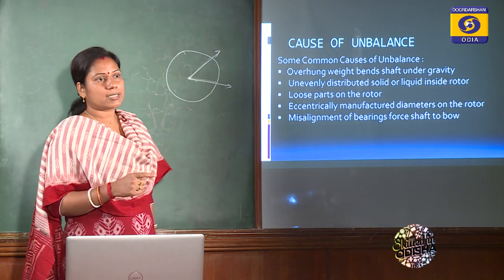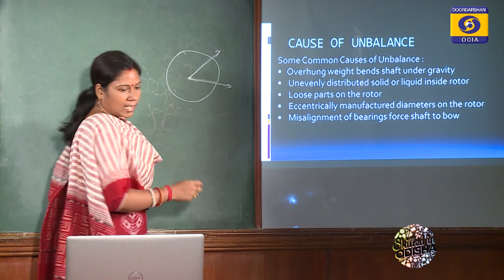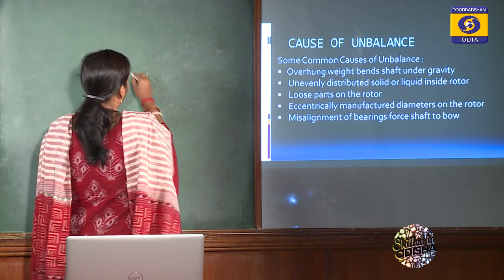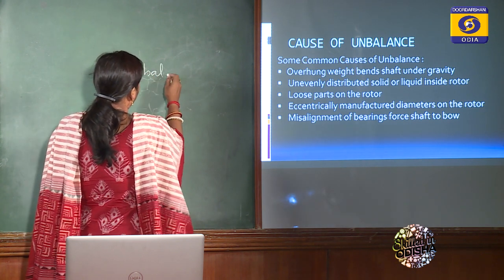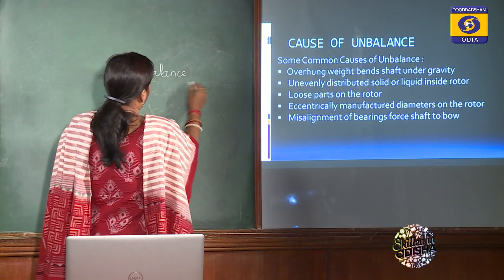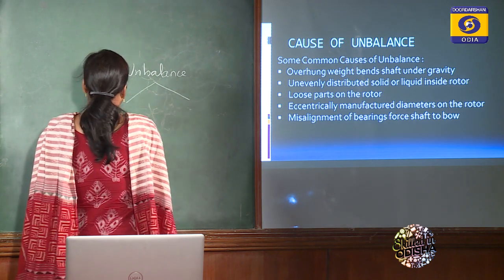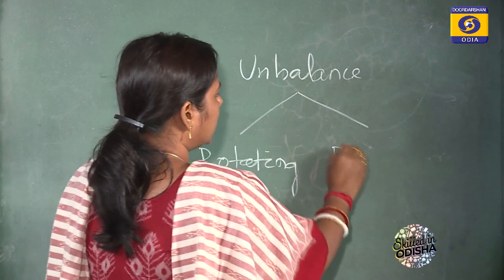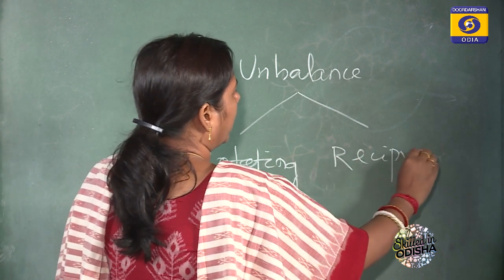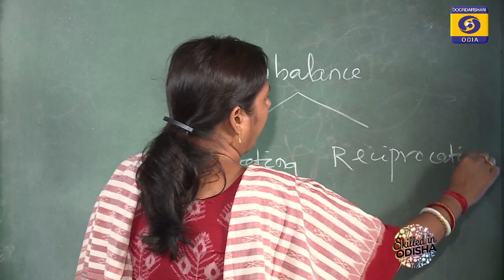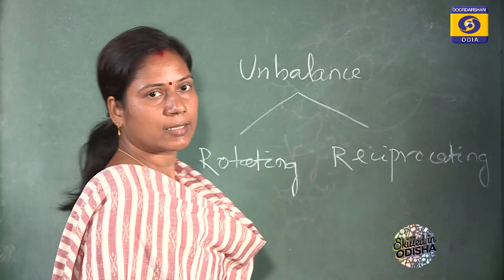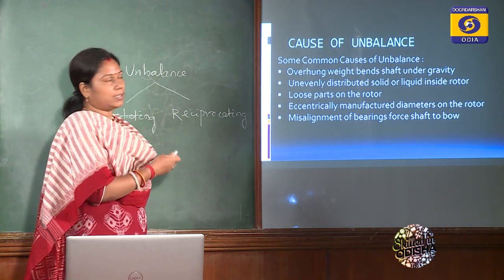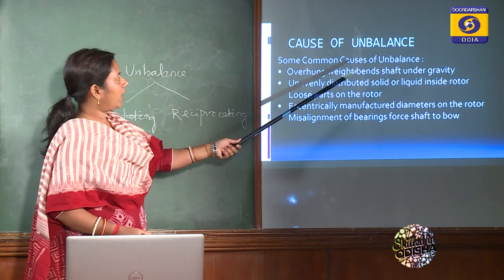So we can classify the unbalance as rotating unbalance or reciprocating unbalance. Clear?